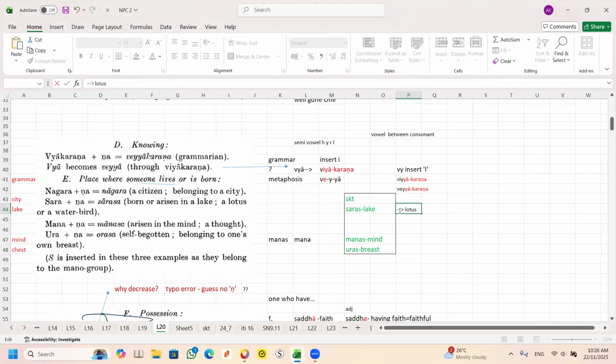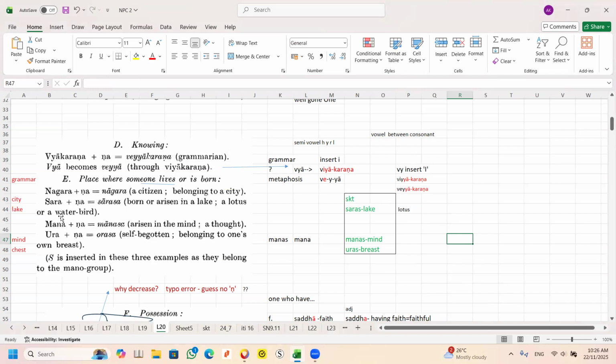Cannot put this in front. Also cannot. Yeah. So lotus is derived from a lake. And so this is called secondary. This is primary noun, not primary noun. Same thing applies to this.